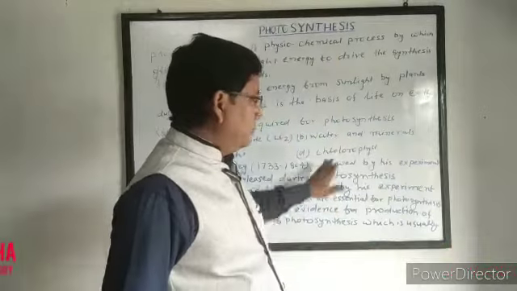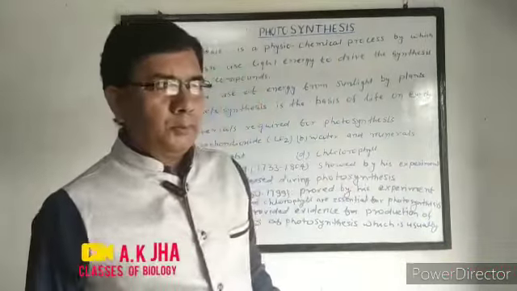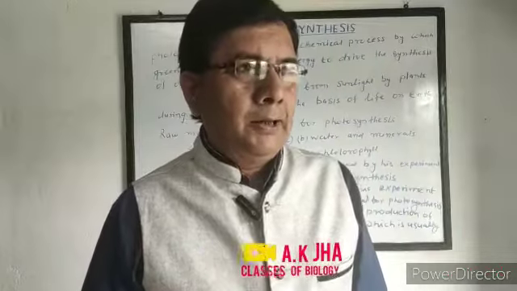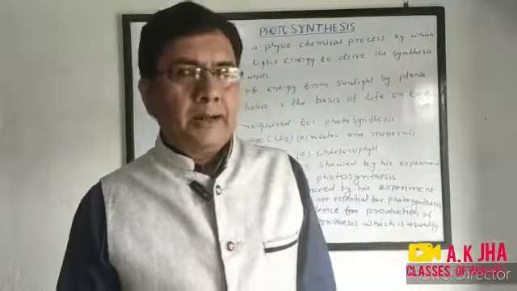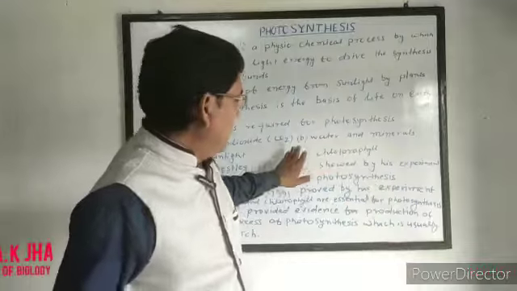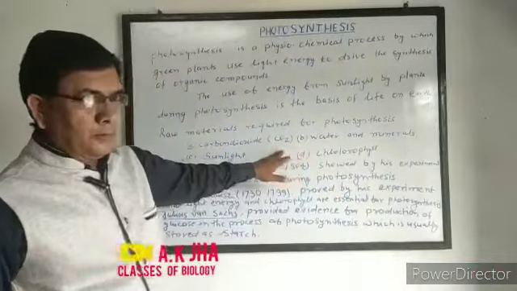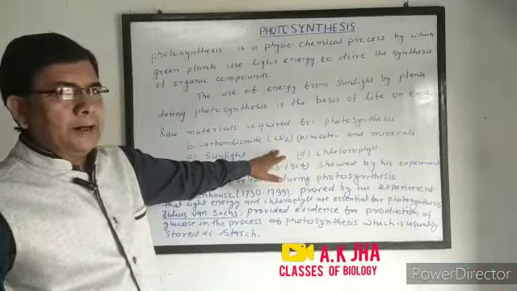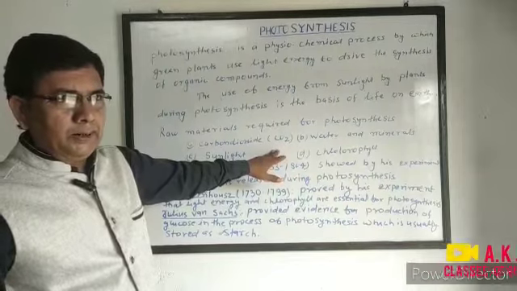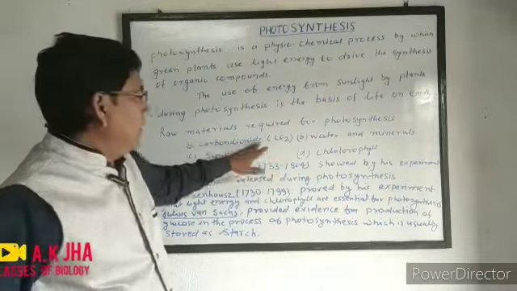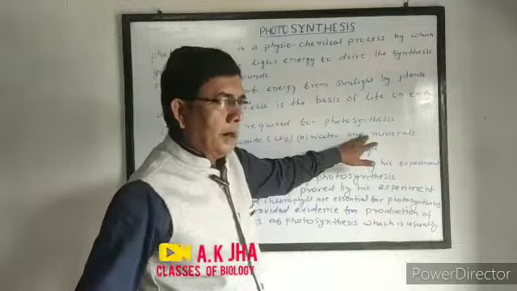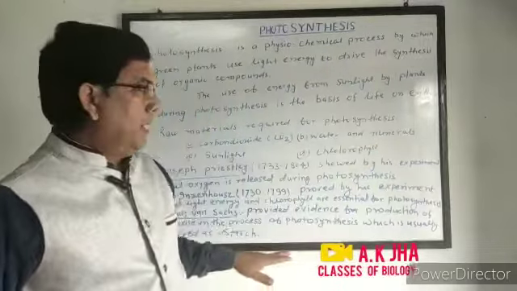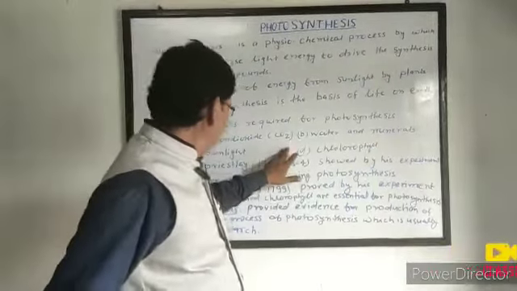Now, these four raw materials are required for photosynthesis. How can we understand that these four raw materials are required in the process of photosynthesis? Different scientists by their experiments proved that these are the raw materials required for photosynthesis and the product of photosynthesis.